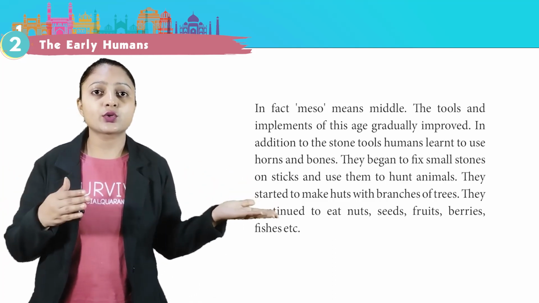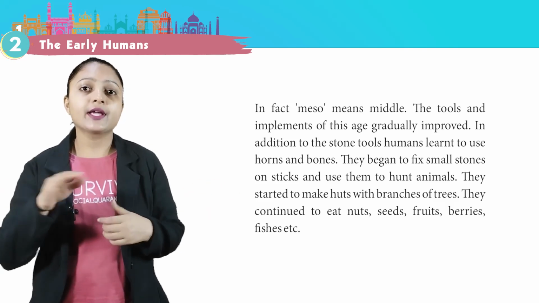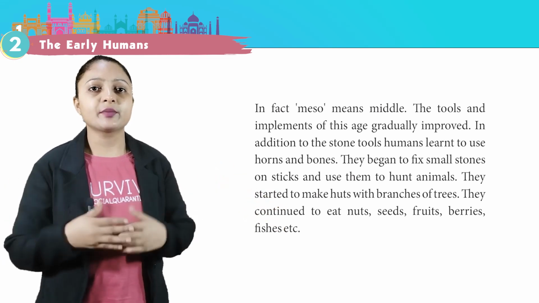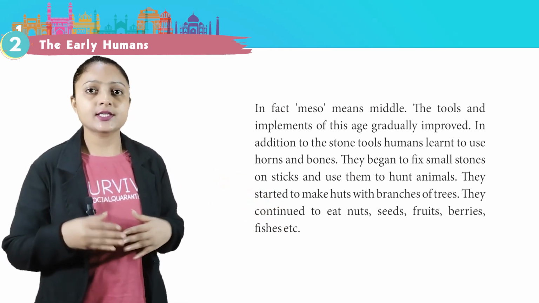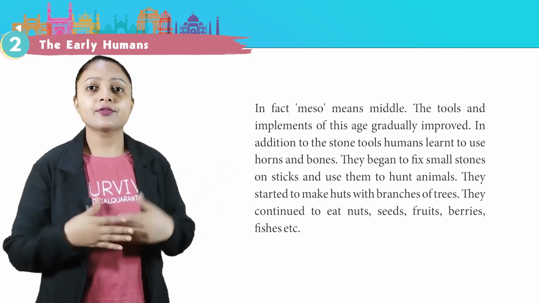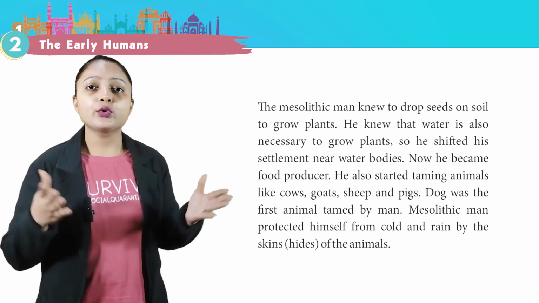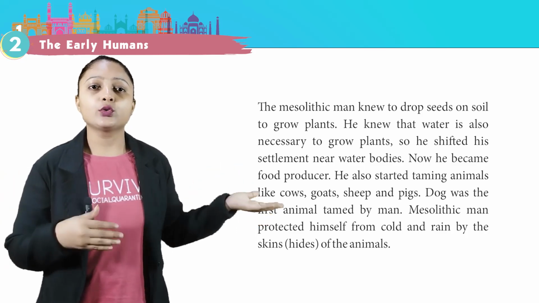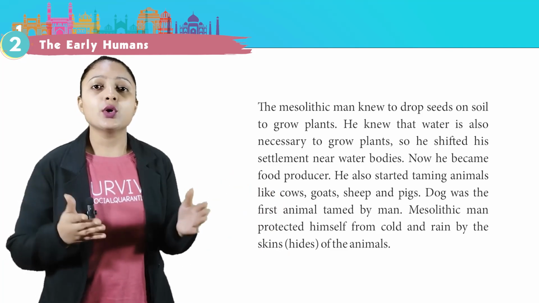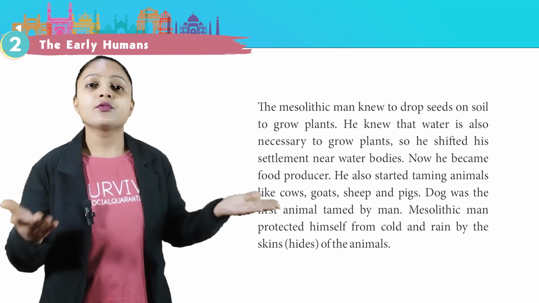In addition to the stone tools, humans learned to use horns and bones. They began to fix small stones on sticks and use them to hunt animals. They started to make huts with branches of trees. They continued to eat nuts, seeds, fruits, berries, fishes, etc. The Mesolithic man knew to drop seeds on soil to grow plants. He knew that water is also necessary to grow plants. So, he shifted his settlement near water bodies. Now he became a food producer.